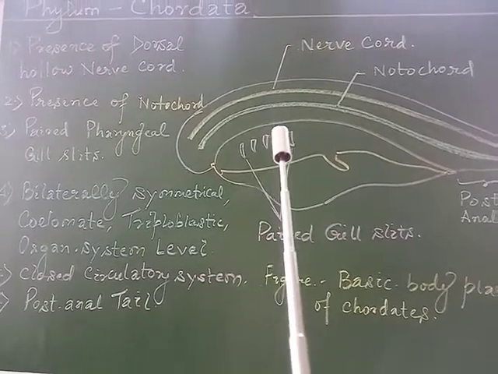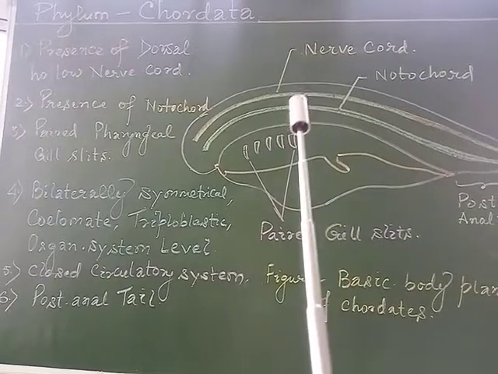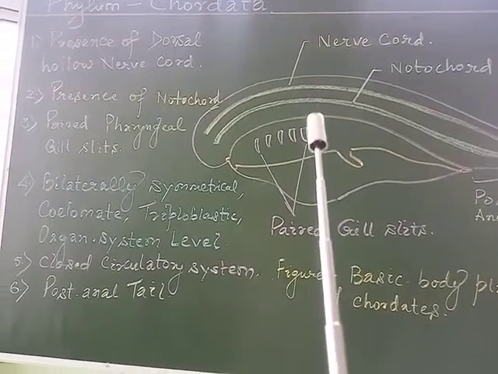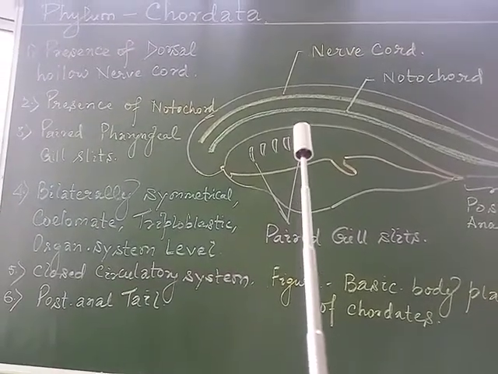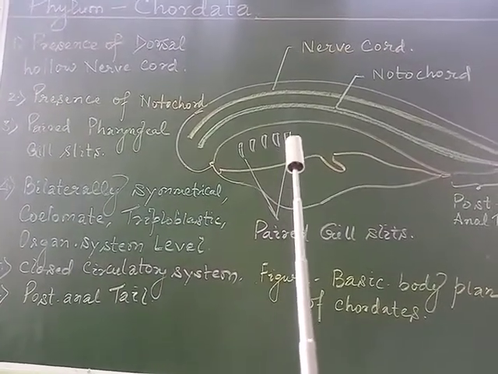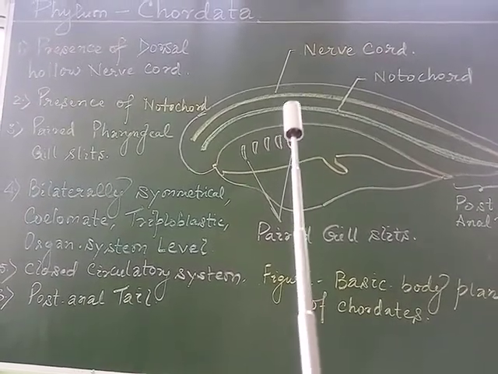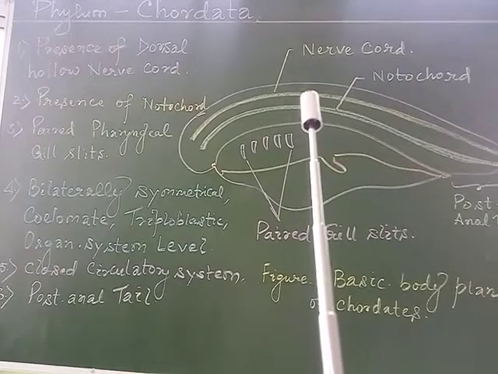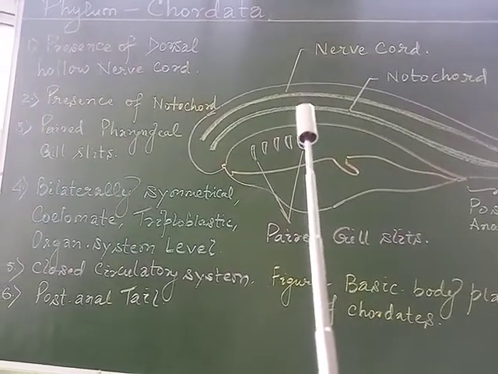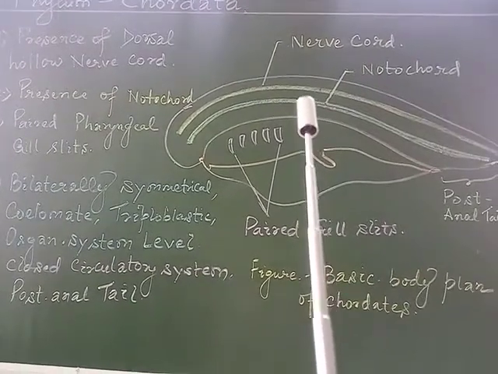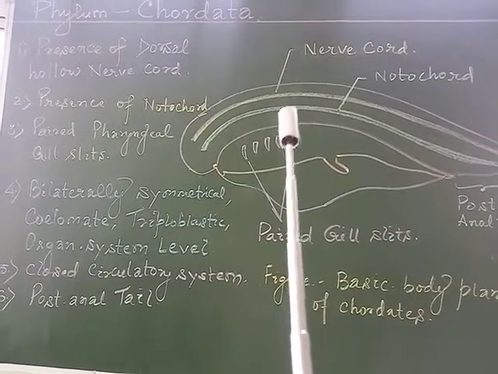So we may call the notochord a rod-like structure present ventral to the nerve cord and dorsal to the alimentary canal.